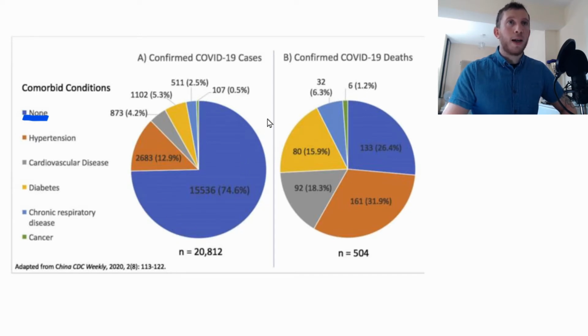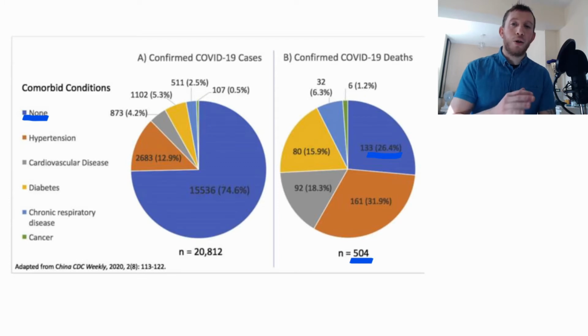That's 75%, that number. If we look at the confirmed deaths, though, you can see that of the people that have died, and that number is 504, roughly 26% of them had no underlying condition, which means then roughly 74% of those people that died had an underlying condition. All right, so hopefully we can start to relate the amount of people that are dying and a comorbidity; we can correlate those two things.